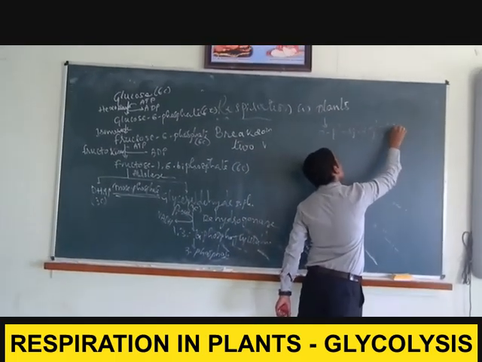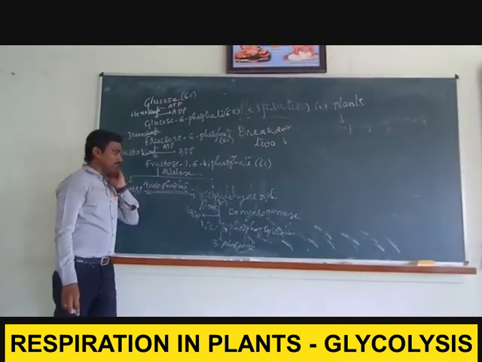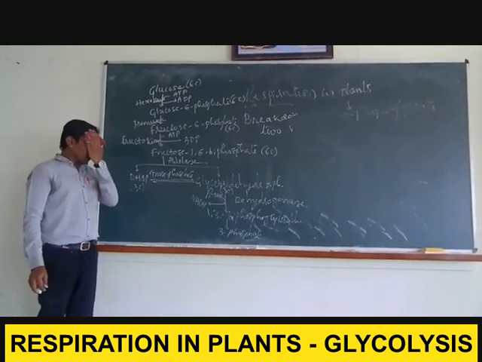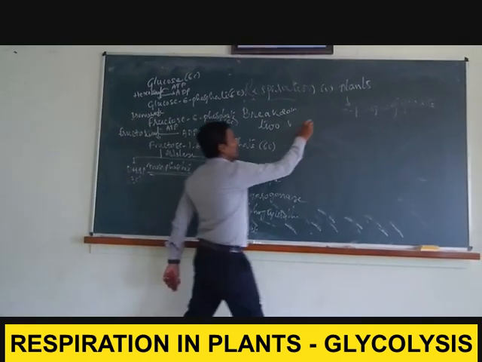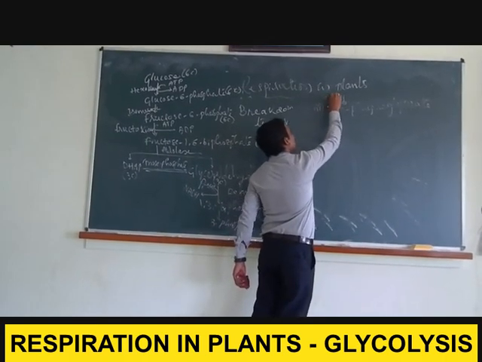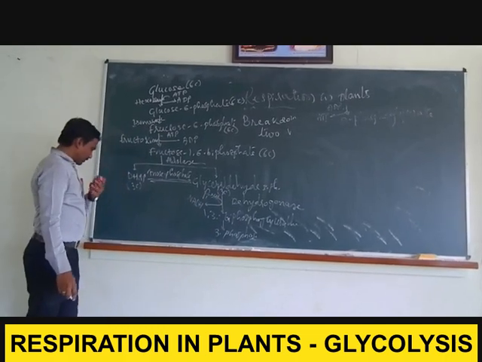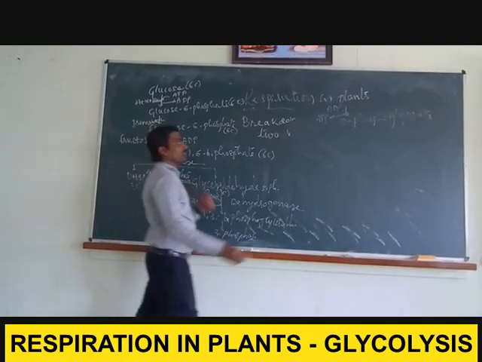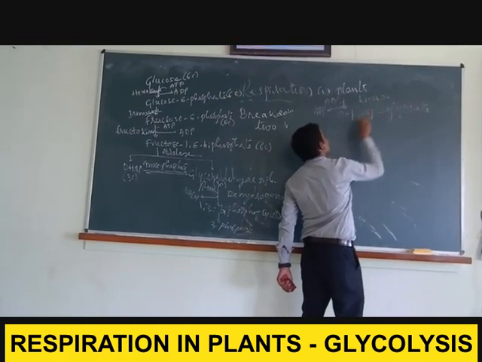While converting 1,3-biphosphoglycerate into 3-phosphoglycerate, we are going to observe the synthesis of one molecule of ATP. That is, ATP is synthesized from ADP, and this reaction is mediated by an enzyme called phosphoglycerate kinase.